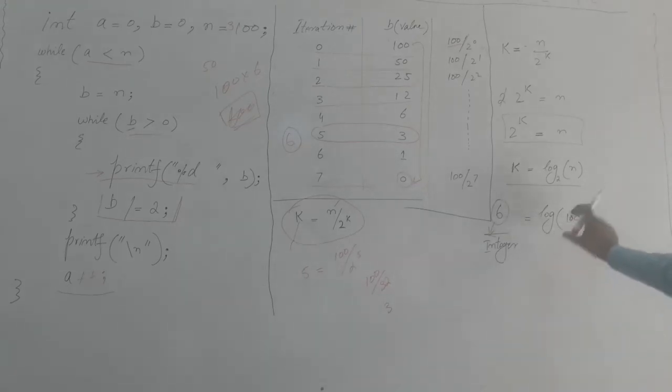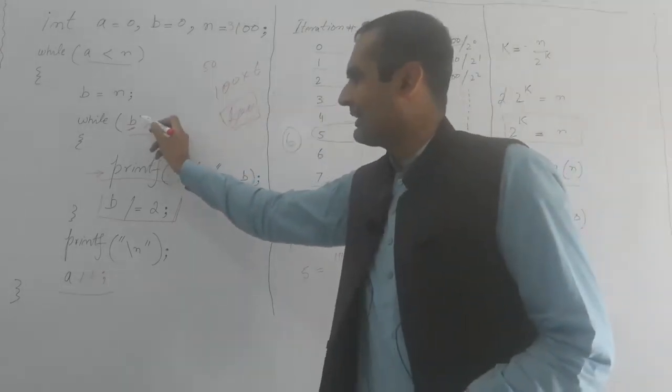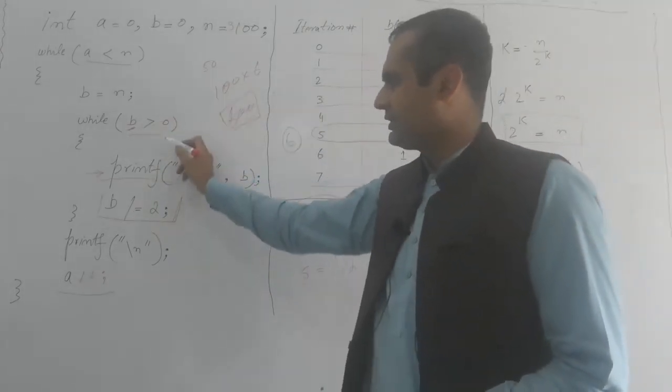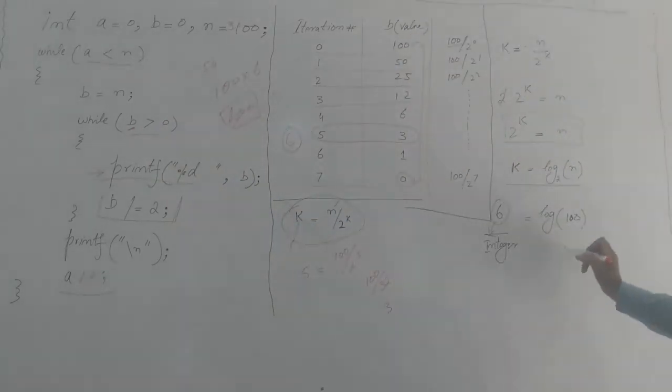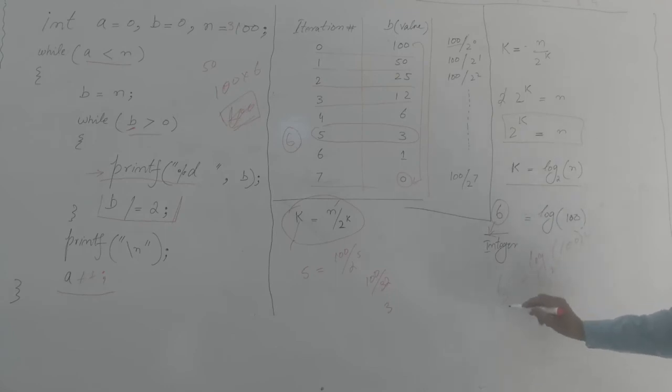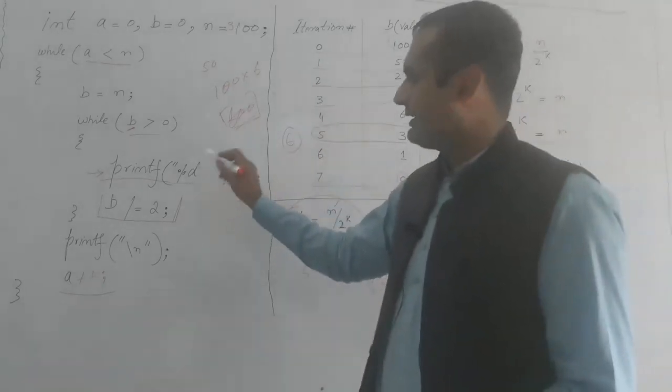We can say that if b contains 100 elements, then this loop will execute 6 times. Why? Because we got the answer: if we do a log operation of base 2, the answer will be 6. How? Well, I will explain it, or you can consult it. It is very easy.